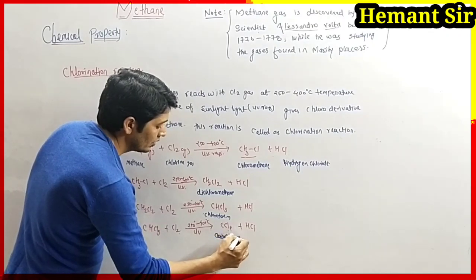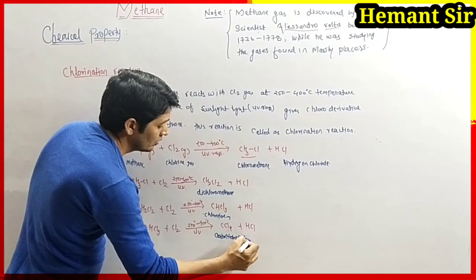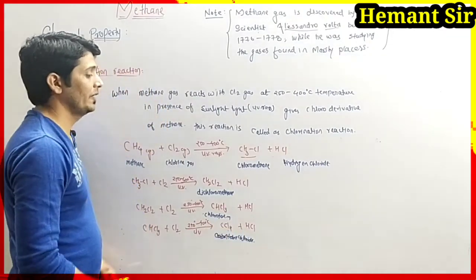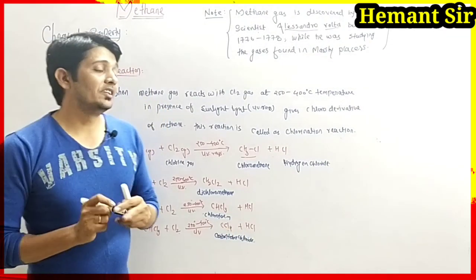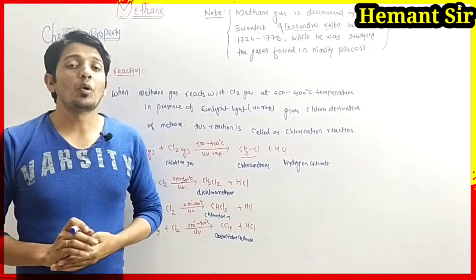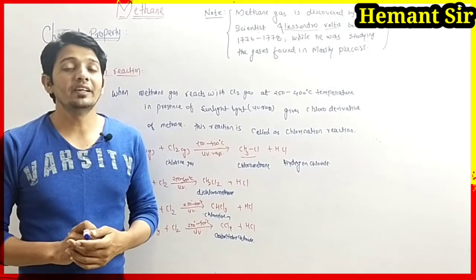Students, this is all about the chemical properties of methane gas.